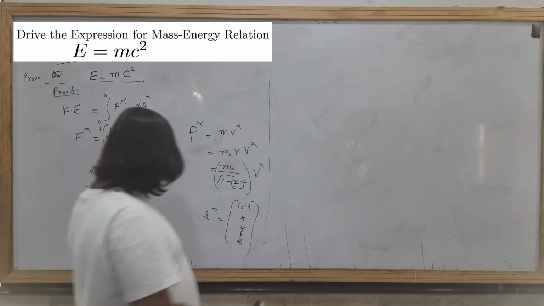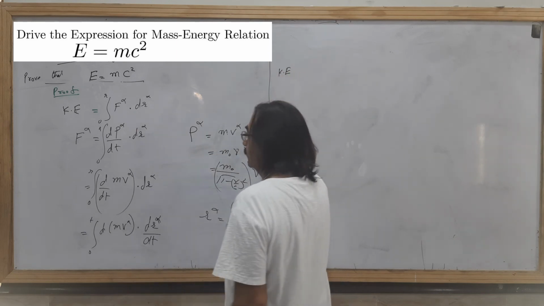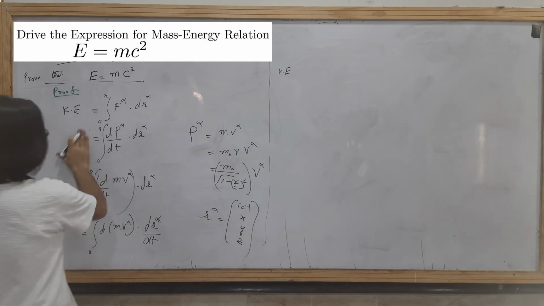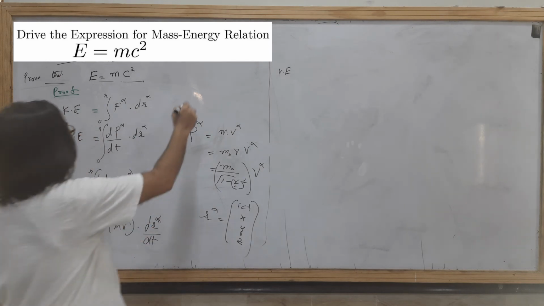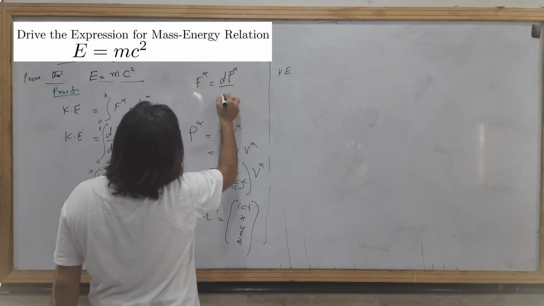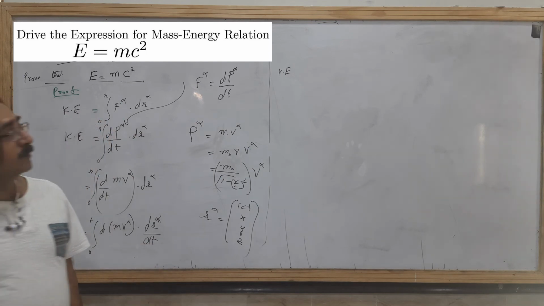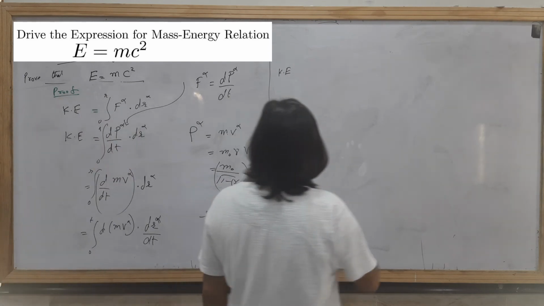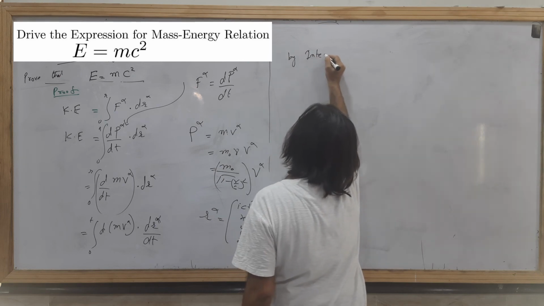So the kinetic energy is the integral of F alpha dot dr alpha, where F alpha equals dp alpha over dt, as I have used here. Now the kinetic energy is obtained by integration by parts.